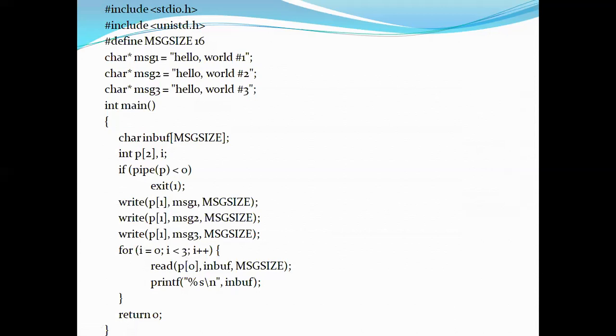Now I am reading all those three messages one by one from the for loop. At the same time I'm printing that on the screen. So for printing I'm just printing the input buffer value, whatever you have read in the input buffer, and after that returning.